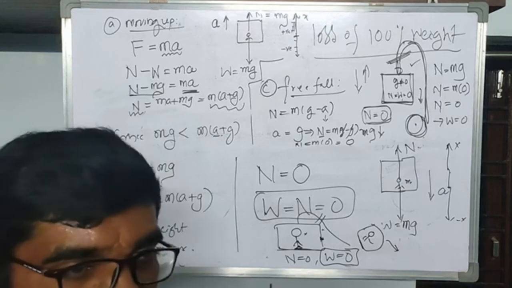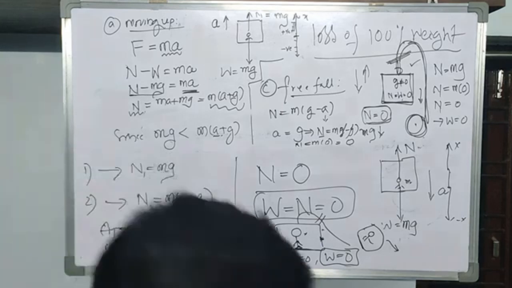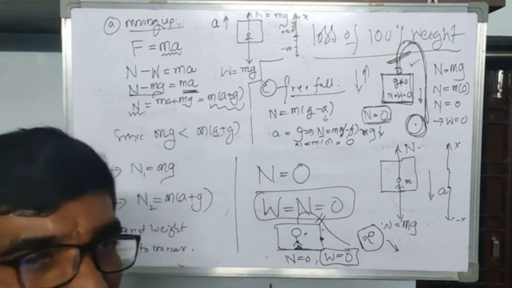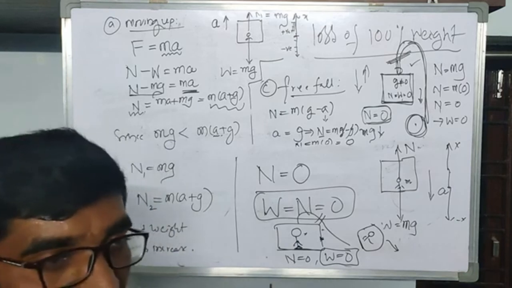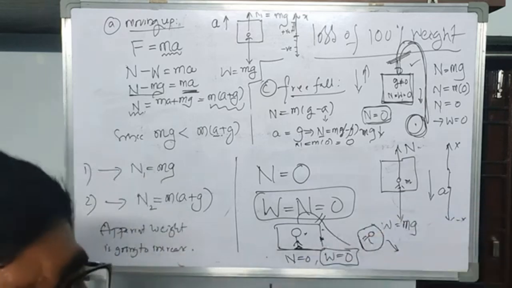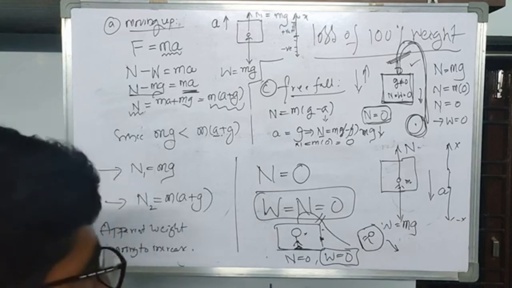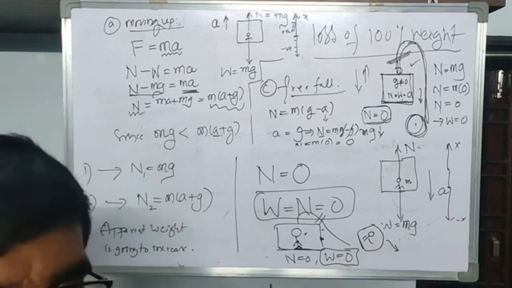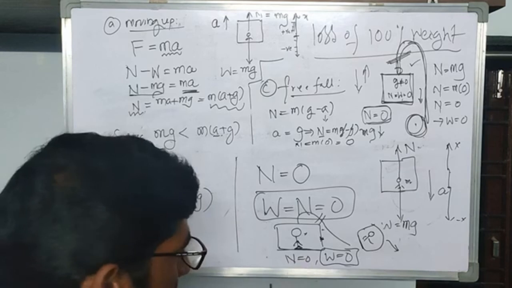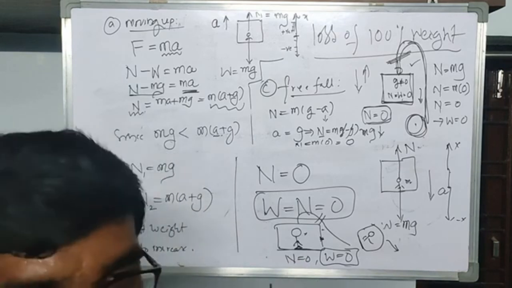In the gravitational field, if you toss a coin or a feather, both of them are going to fall with the same acceleration, called acceleration due to gravity. That means if you are dropping them from the top of a hill, both of them are going to fall on the earth at the same time, unless there is air resistance and other things. This is what is called Galileo's experiment. In this way, 100% weight reduction is possible here.